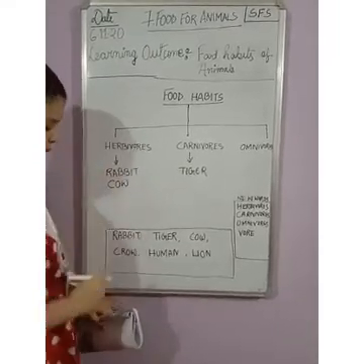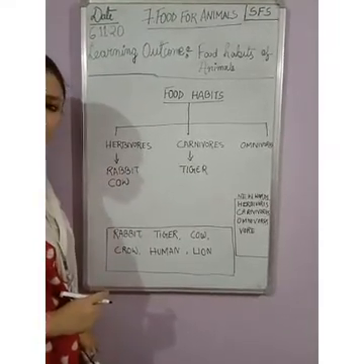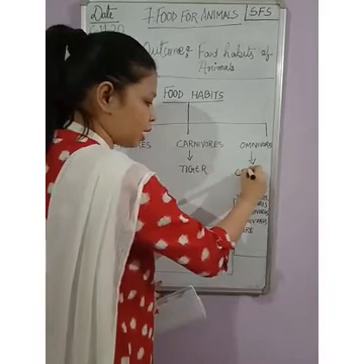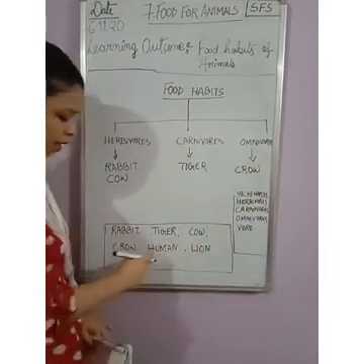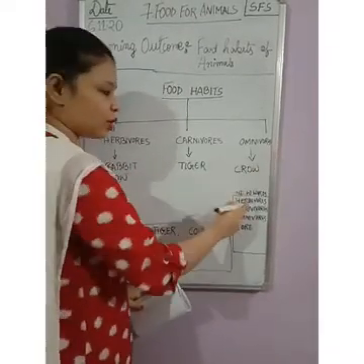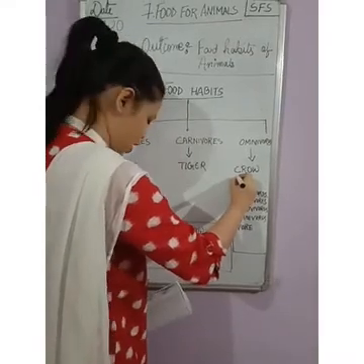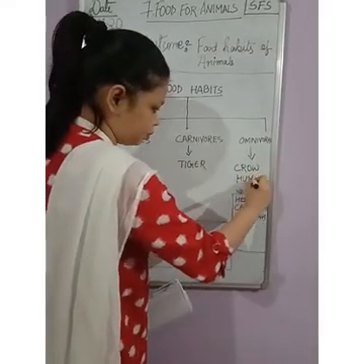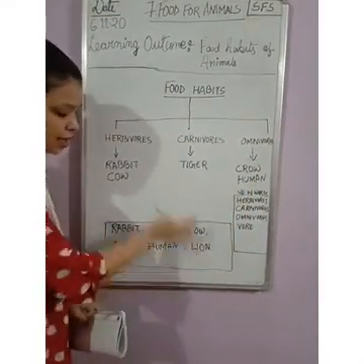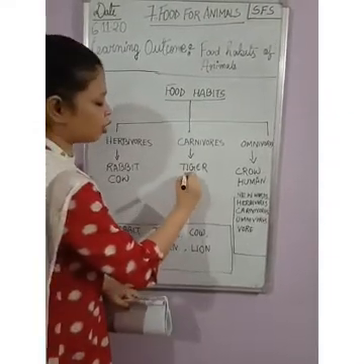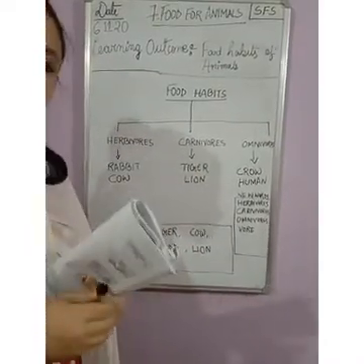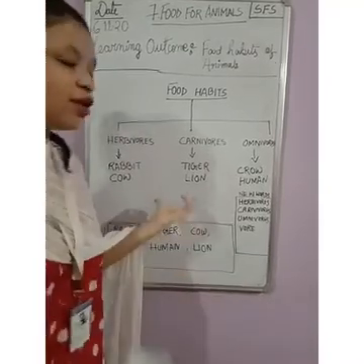The next is crow. Crow will come in omnivores because it eats both plants and flesh. The next is human. Human we already know will come to omnivores because it is a plant and flesh eating animal. Humans are also animals, we are also one type of animal. The next is lion. Lion we already know, the king of the forest, eats flesh. So this is how we can categorize animals based on their food habits.